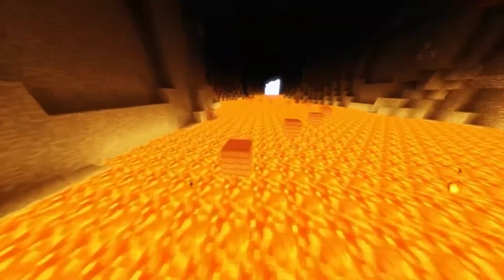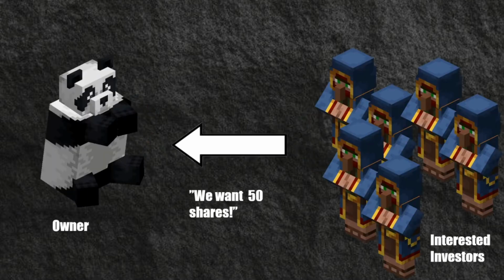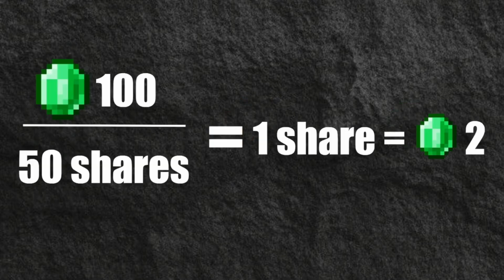So if Pork Chop has a total valuation of 200 emeralds and 50 investors indicate that they each want to buy one share of Pork Chop Inc., then the owner will take 50% of the total valuation, which would end up being 100 emeralds, and divide that by the 50 shares they plan to sell on the market, giving each share a value of 2 emeralds. Fast forward to the day of the IPO issuing.